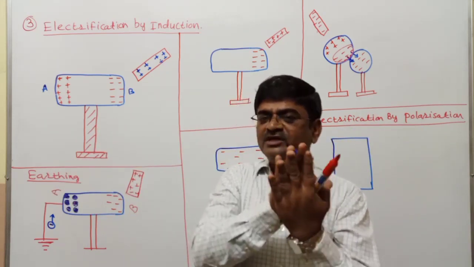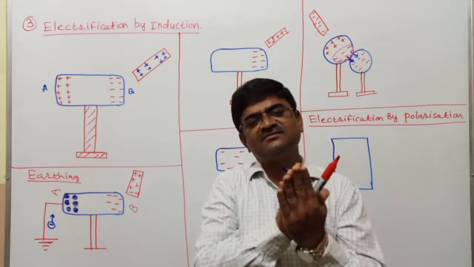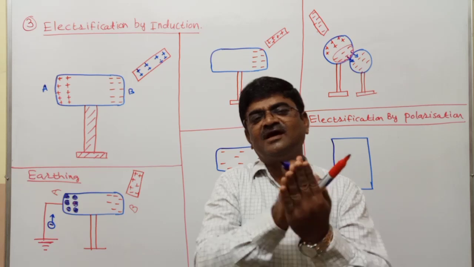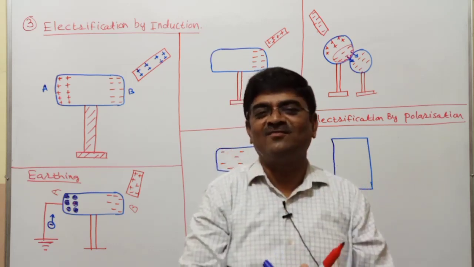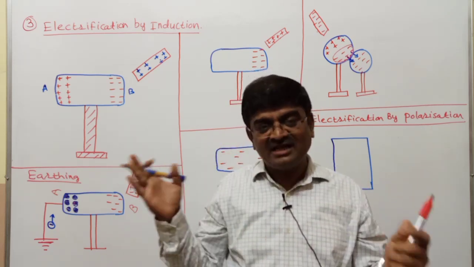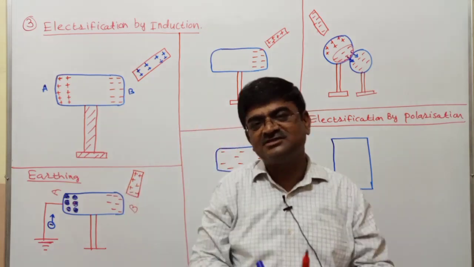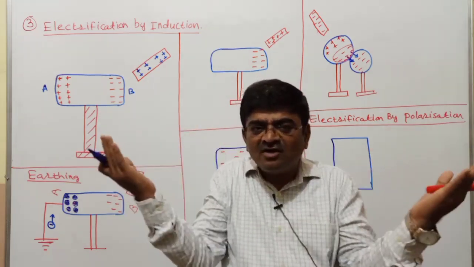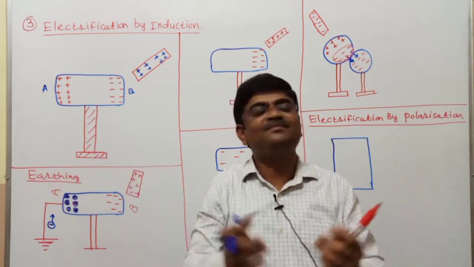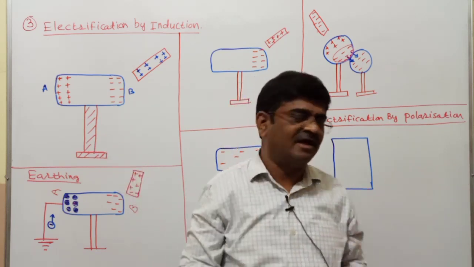If the centers coincide, I mean lie at the same place, you will have a non-polar molecule. Of course, as I said, I'll come to this discussion as I go ahead in this chapter. If the centers are not coinciding, you can call it a polar molecule. I think this is enough.